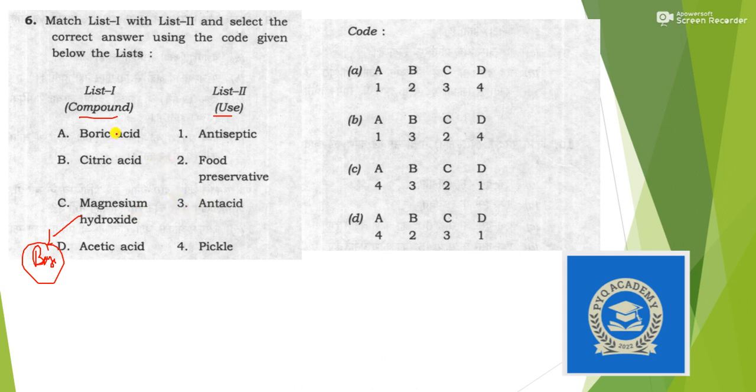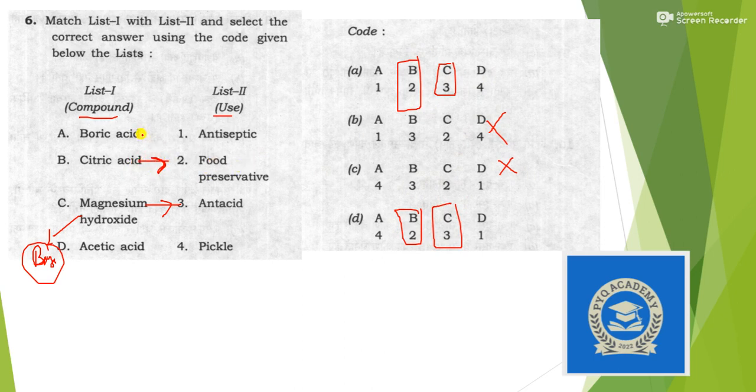The other options are acid, acid, acid. So these three cannot be an antacid. So surely for C it should be 3. So let's take C equals 3, and let's eliminate these two options. Now we are left with B for 2. That means surely citric acid is used as a food preservative.